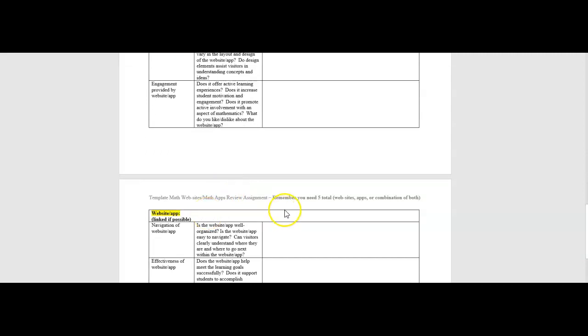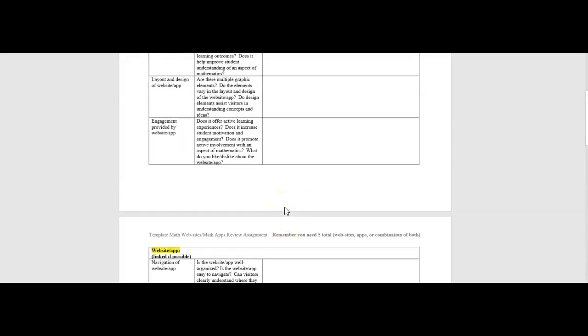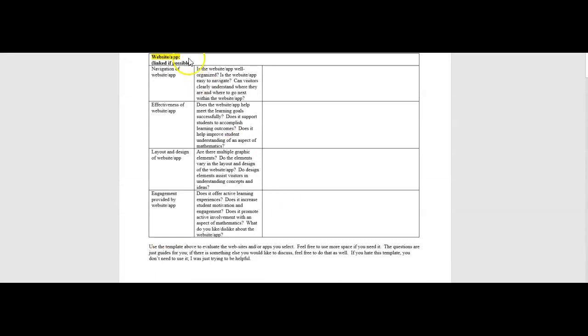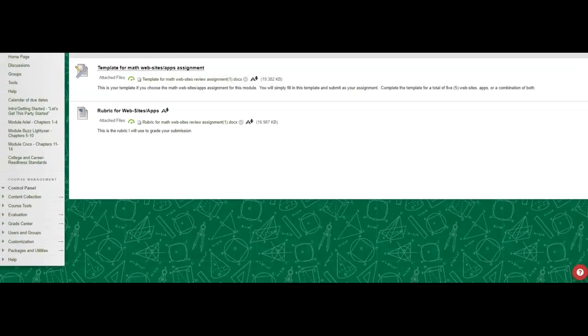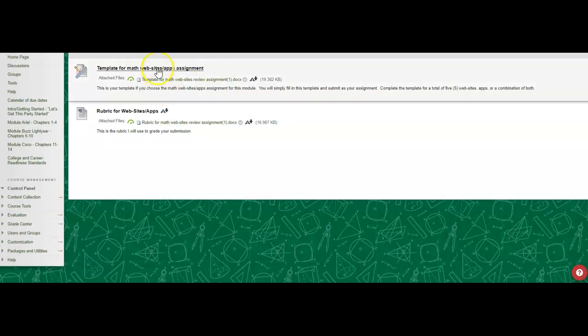App number 3. Okay, so this is your first option, looking at math websites and or apps. And this is again in a Word document, so you can just type right into it. Hold on, I have to get back. I've lost everything. Okay, there we go. So I moved it just a touch. Okay, so that's the template right here.